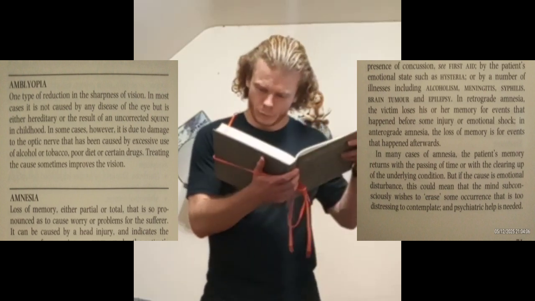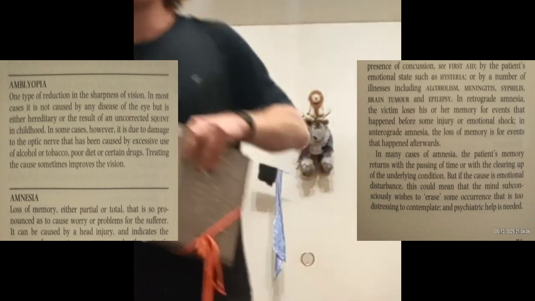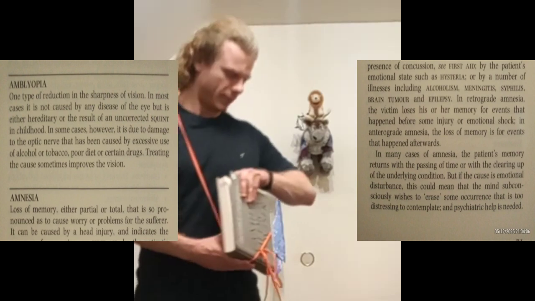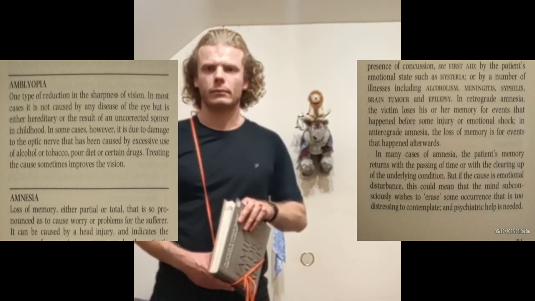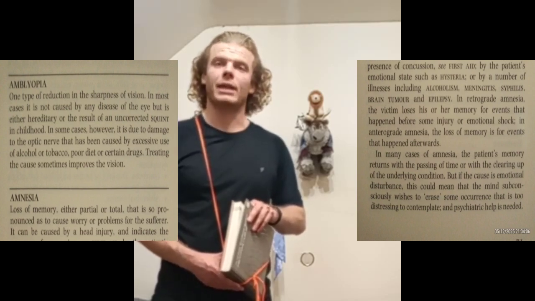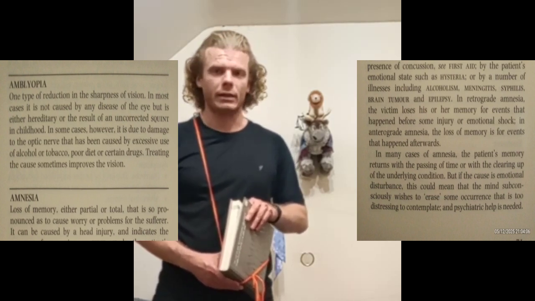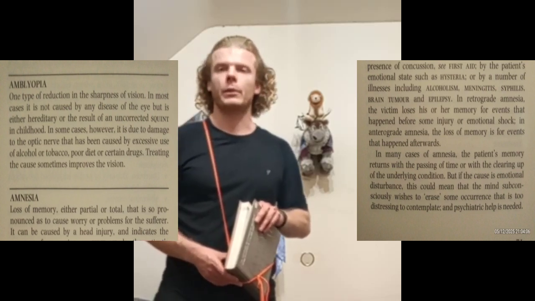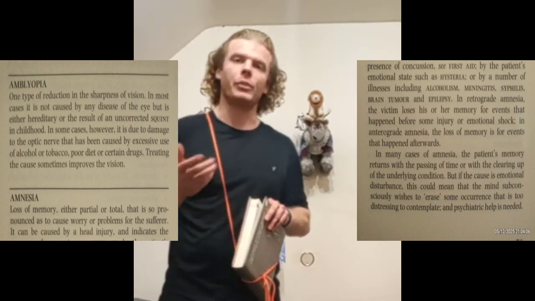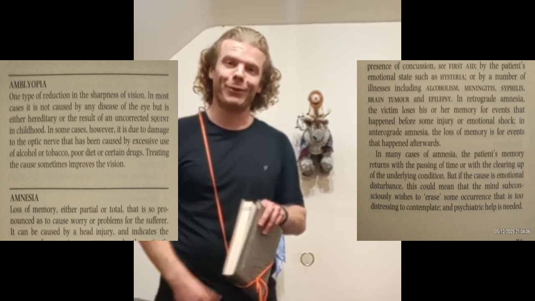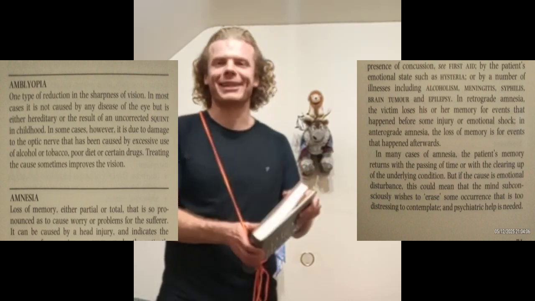Amblyopia is a reduction of sharpness in the eye. It is most of the time not through a disease, but hereditary or the result of an uncorrected squint during childhood. It can also be through an excessive intake of alcohol, tobacco, or poor diet. I personally just want to know what the fourth thing is. It's not really important, but what was the fourth thing? Certain drugs.